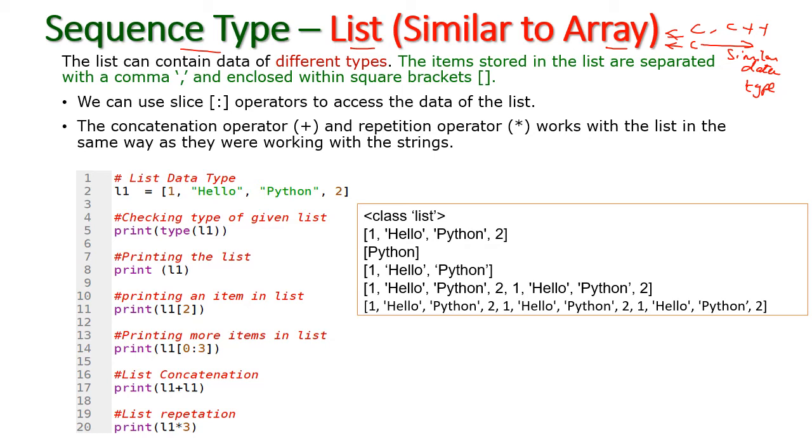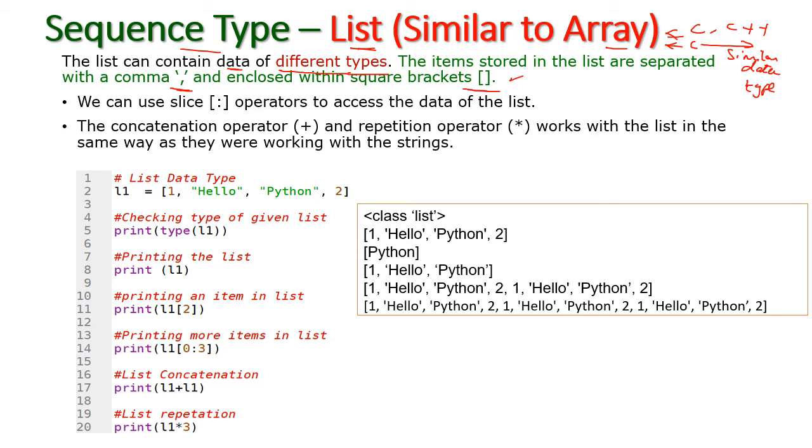or integer, float, anything. But in this list data type, a list can accept different data types. All the data may be of different data types. The items stored in the list are separated by comma and enclosed within the square bracket. This is called a square bracket.